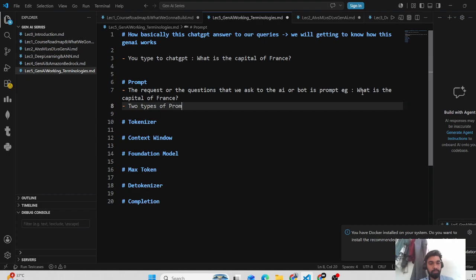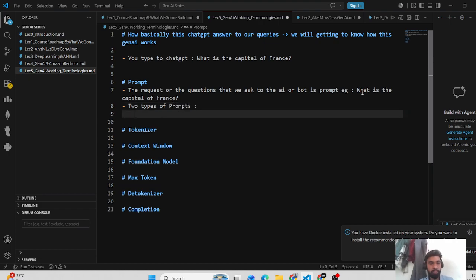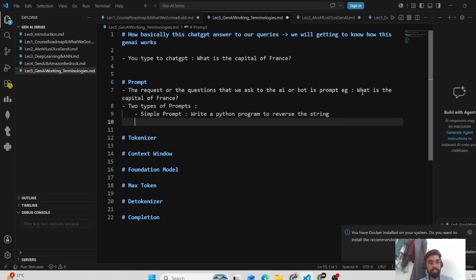One can be a simple prompt. Let's say you go to ChatGPT and type, write a Python program to reverse the string. Another can be a detailed prompt.